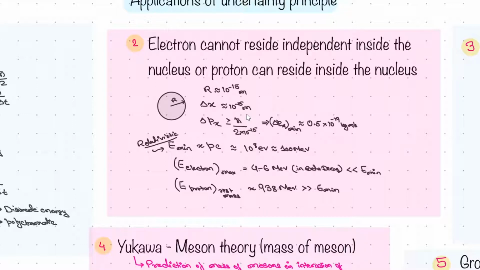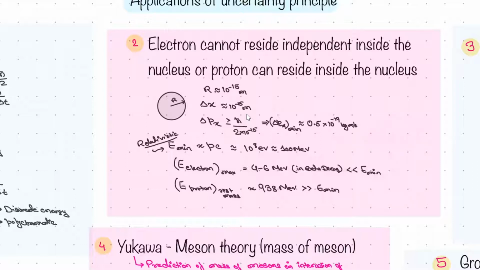And we know that the electron has 4 to 6 mega electron volt energy in beta decay, right? The maximum energy is this. In beta decay, it can have only 4 to 6 mega electron volt, which is much less than the minimum energy required to stay inside the nucleus. One more thing, for beta decay, somewhere it is given 2 to 3 mega electron volt, somewhere 3 to 4, somewhere 4 to 6, somewhere 5 to 6, right? Don't worry about that. Anything less than 10 mega electron volt will have the same effect.